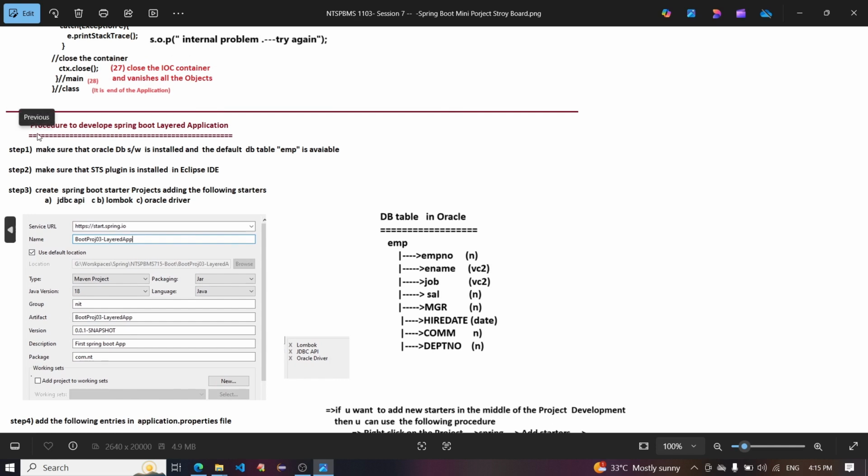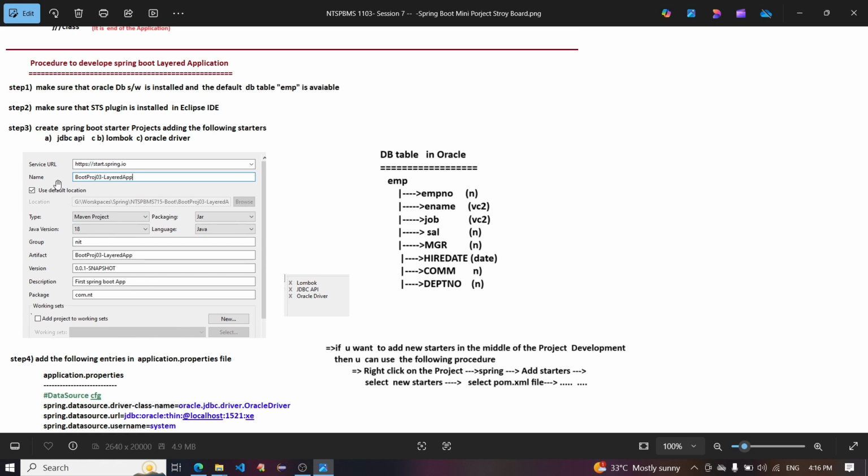Coming to the next topic, the procedure to develop a Spring Boot layered application. Step 1, make sure that Oracle database software is installed and the default database table EMP is available. Step 2, make sure that the STS plugin is installed in Eclipse IDE. And step 3, create a Spring Boot starter project. Add the following starters: JDBC API, Lombok, and Oracle driver.